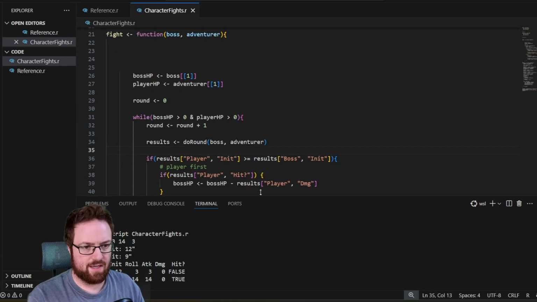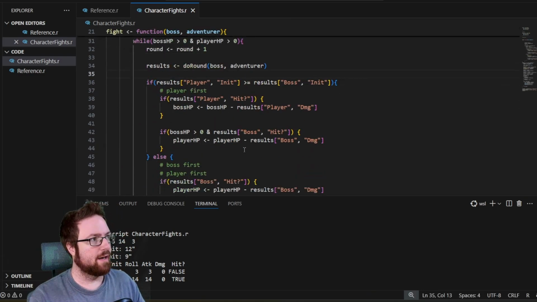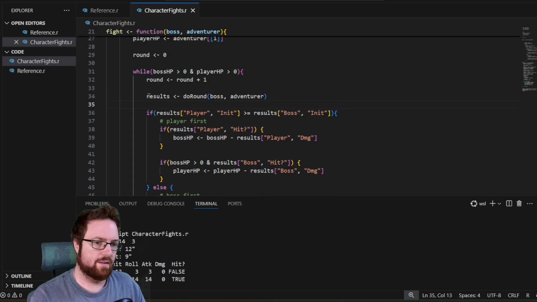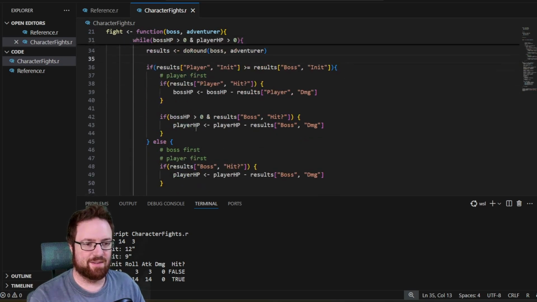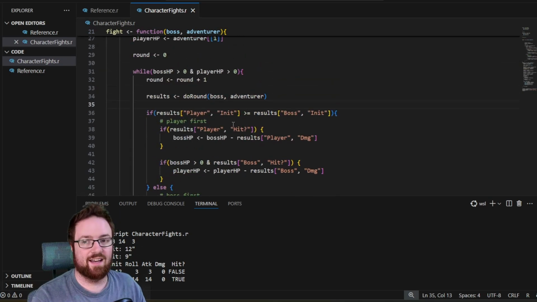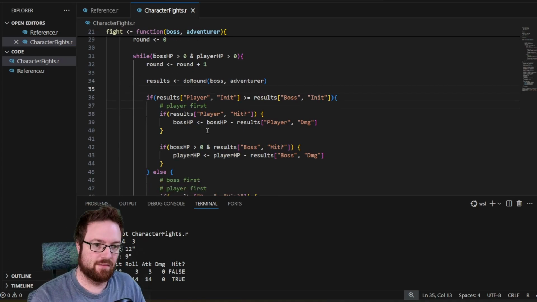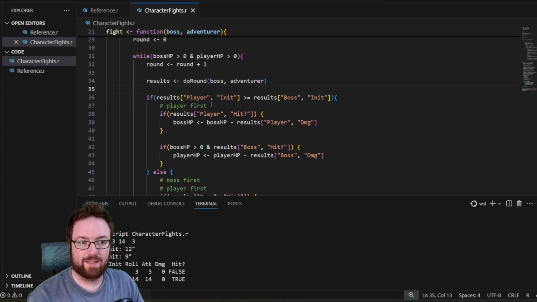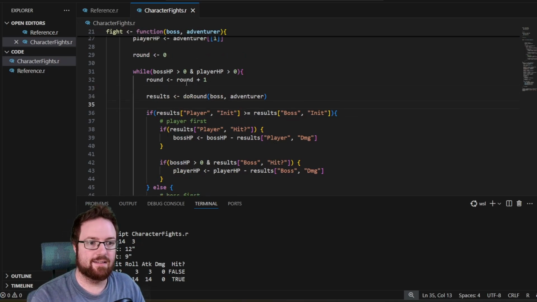Okay, so I've got a little bit of a way to do rounds. Hopefully, it's very simple. It kind of looks complicated. I'm sure there's a cleaner way to do this. I hate that clean is a keyword. I'm sure there's a better way to do this, a tidier way to do this. They each do an attack in order, assuming they're still alive. And it's just in a while loop that goes until one of them is at 0 or less.